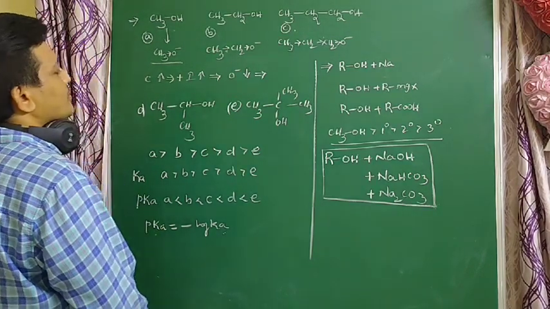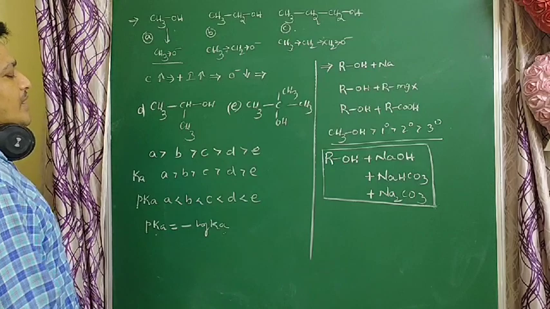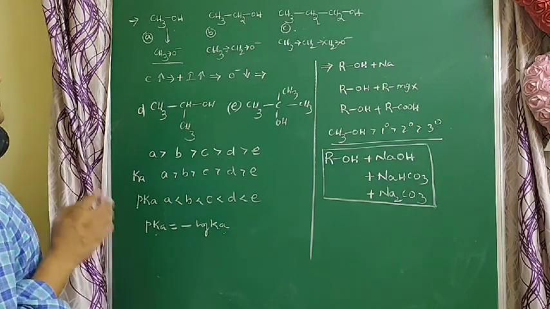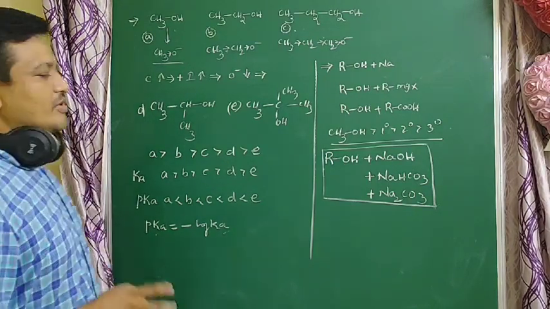Next, let's go to the acidic nature of carboxylic acids.